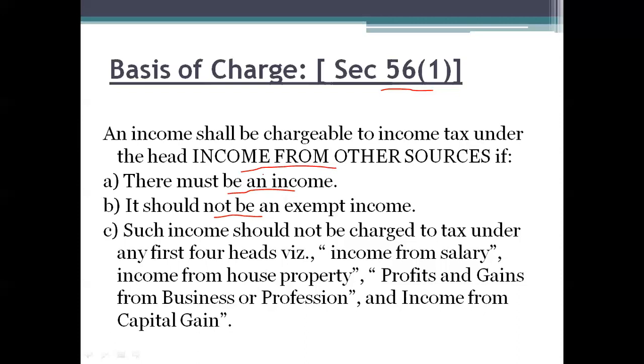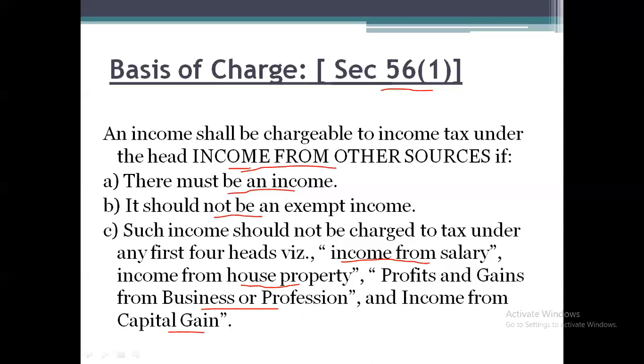The third important condition is that whatever income has been left out or has not been charged to tax under the first four heads of income, that is income from salary, income from house property, profits and gains from business or profession, and income from capital gain, that income will be taken to the head income from other sources.